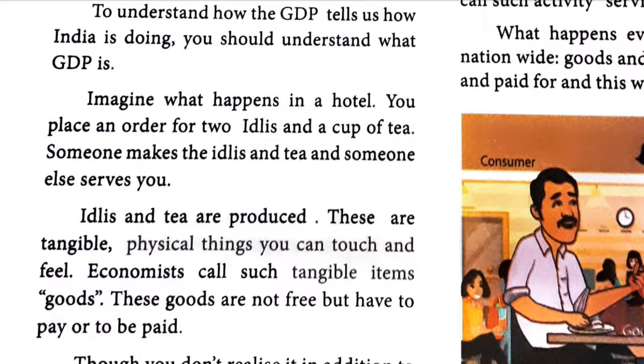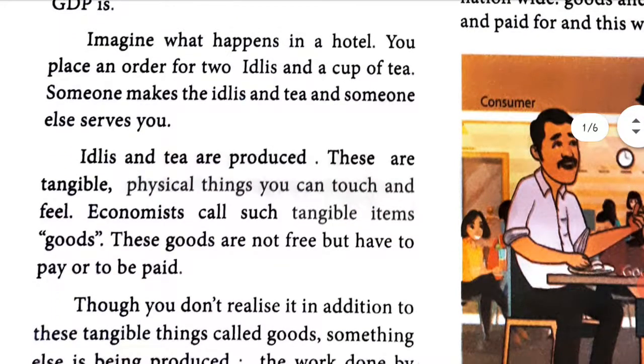Idlis and teas are produced. The word produced means it is made. These are tangible. Tangible means things which you can touch and feel. Idlis you can touch and feel, they are soft. Economists, that is people who study about money values, call such tangible items goods.